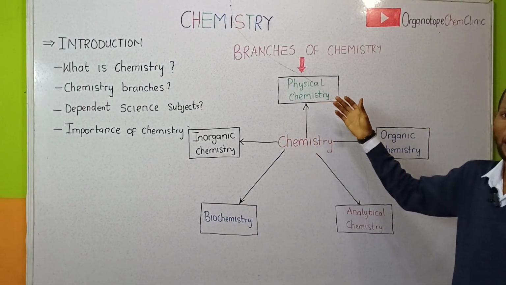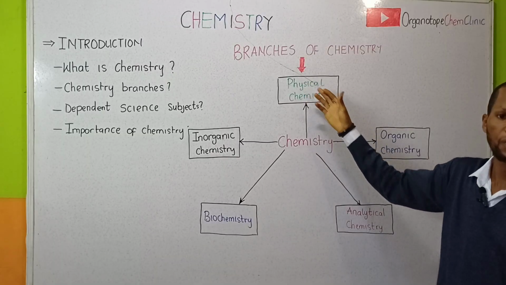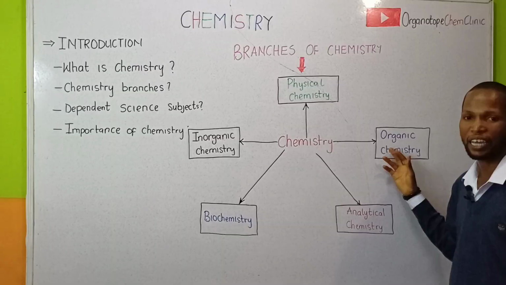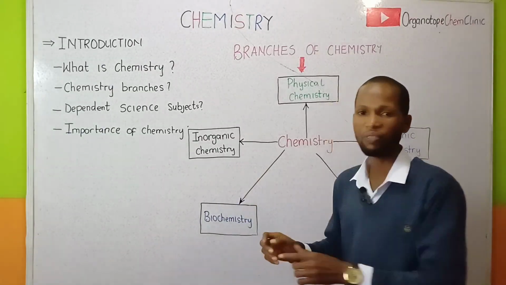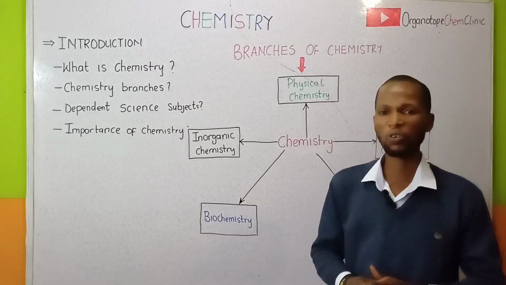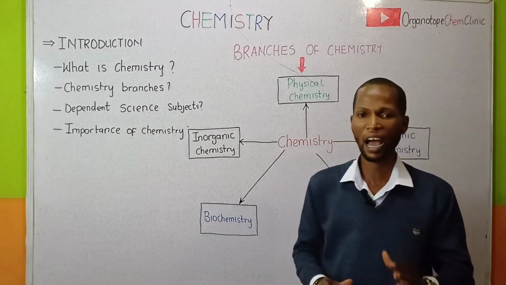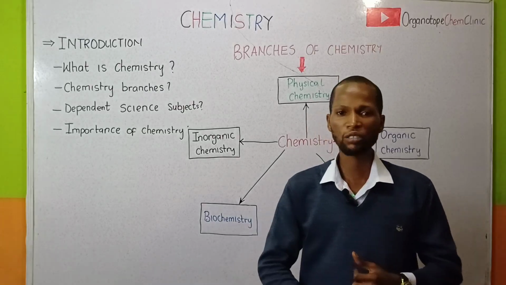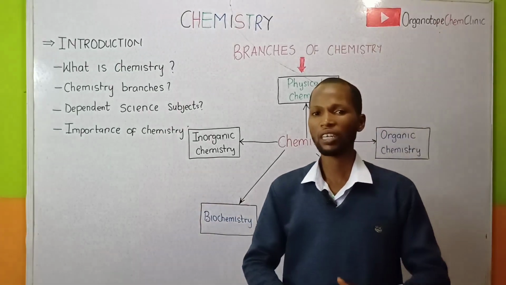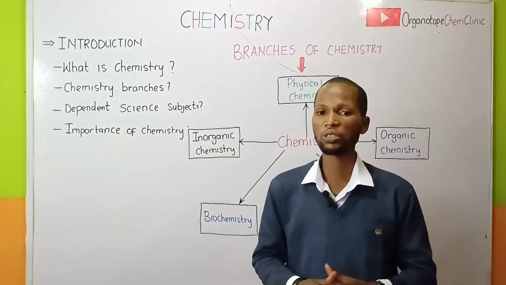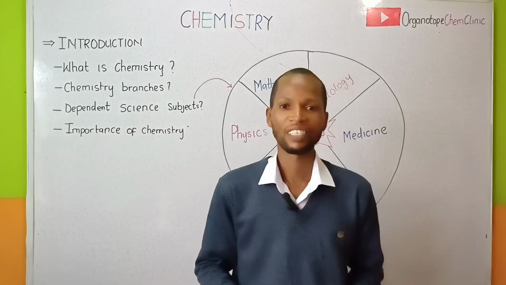My classes have been segmented into physical chemistry, inorganic chemistry, organic chemistry, and the general aspect of chemistry. So kindly take note of these segments.